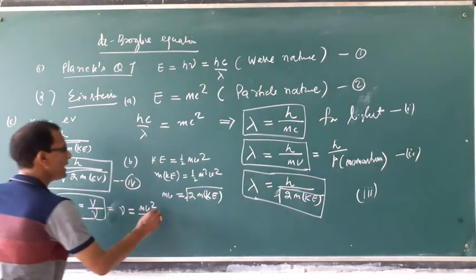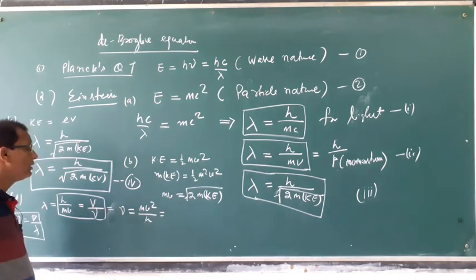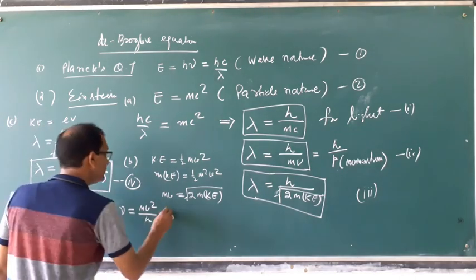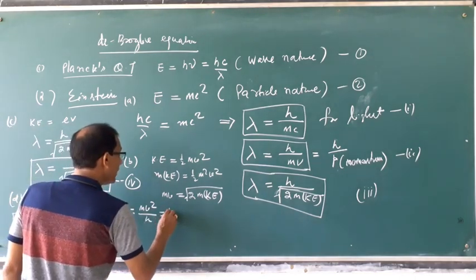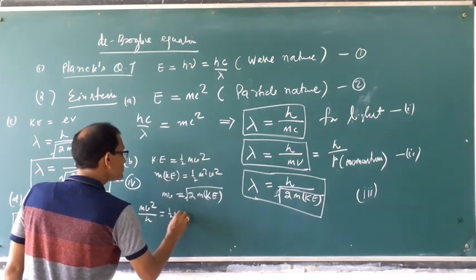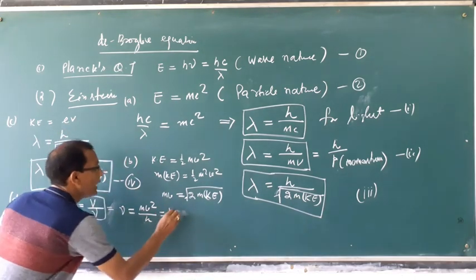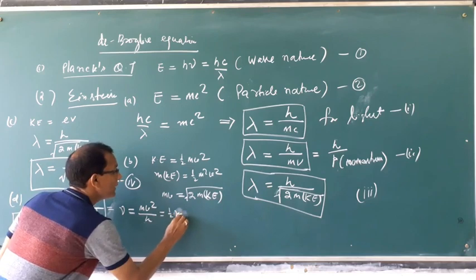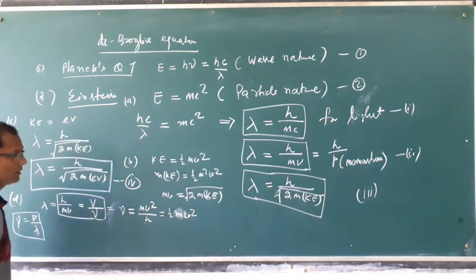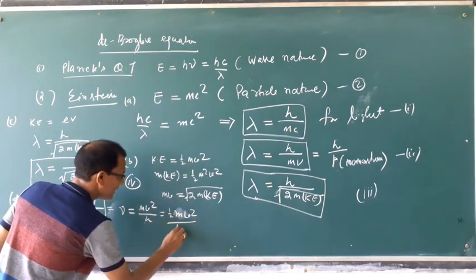If you multiply half on both sides, then half mv square by half h.